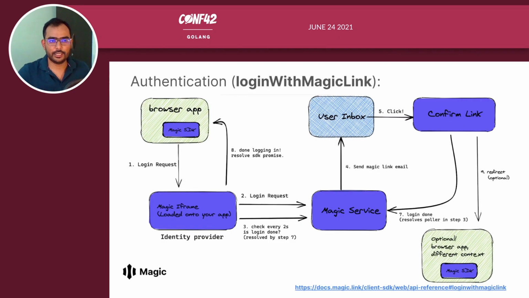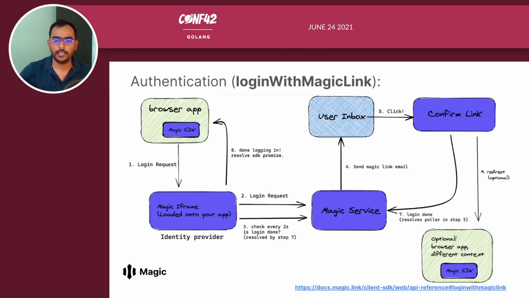So for authentication, the login with Magic link flow: how the Magic link gets generated and how authentication is handled here at Magic. Consider a login request comes from your browser app which has the Magic SDK loaded. The Magic iframe is loaded into your application, and a login request is made to the Magic service. Once that is done, there is a poller going on, which checks every 2 seconds whether the login has been done or not.